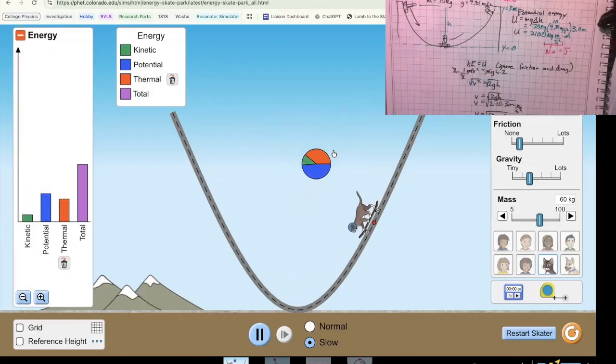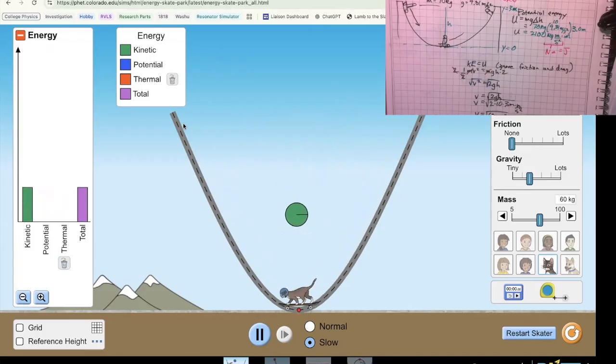Now, let's turn off the friction. Once the friction is off, you stop losing any energy. So that thermal energy goes away, and now it will just go back and forth. With no friction, the cat will go forever. With friction, you start to get thermal energy loss. See, I'll turn my friction way up here. If I have a lot of friction, then the cat's going to lose steam and come to a rest very quickly. So for the test, this is going to be very important.